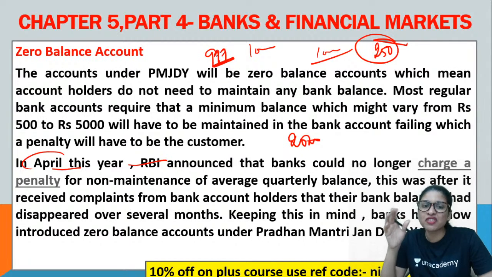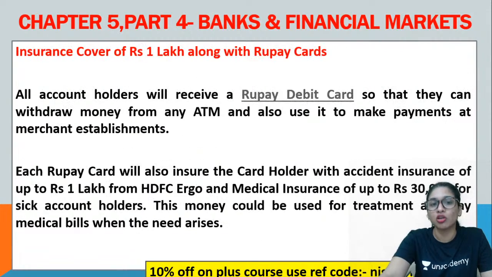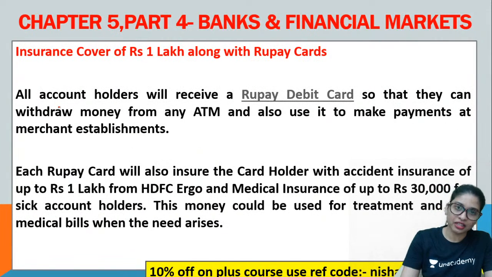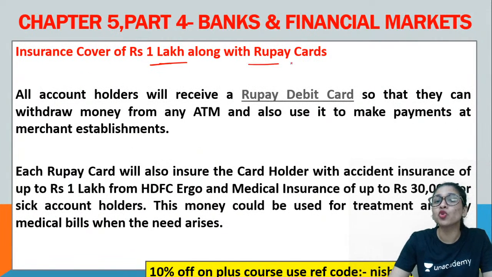And that is why, because of this particular initiative by the RBI, the commercial banks have to follow that. So they have introduced something called zero balance accounts under the Yojana called Pradhan Mantri Jan Dhan Yojana, to help people be financially inclusive. Clear? Then insurance cover of rupees 1 lakh along with RuPay cards.